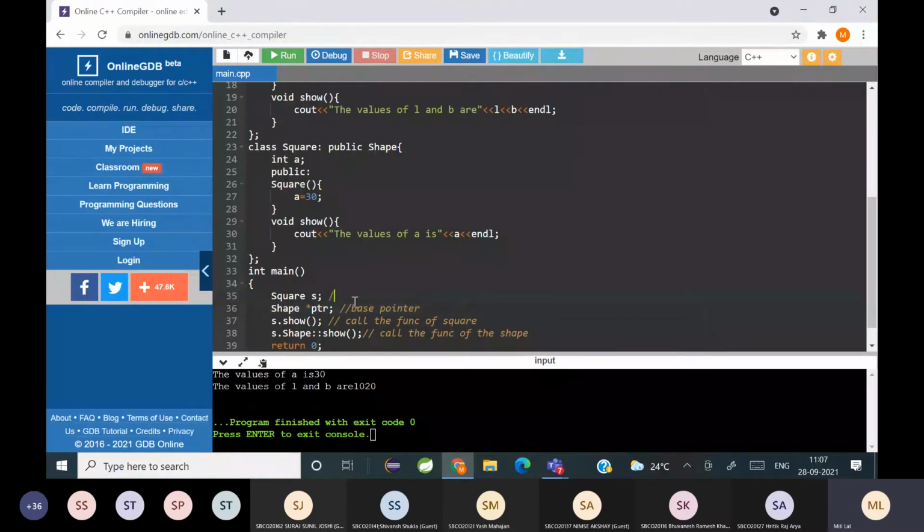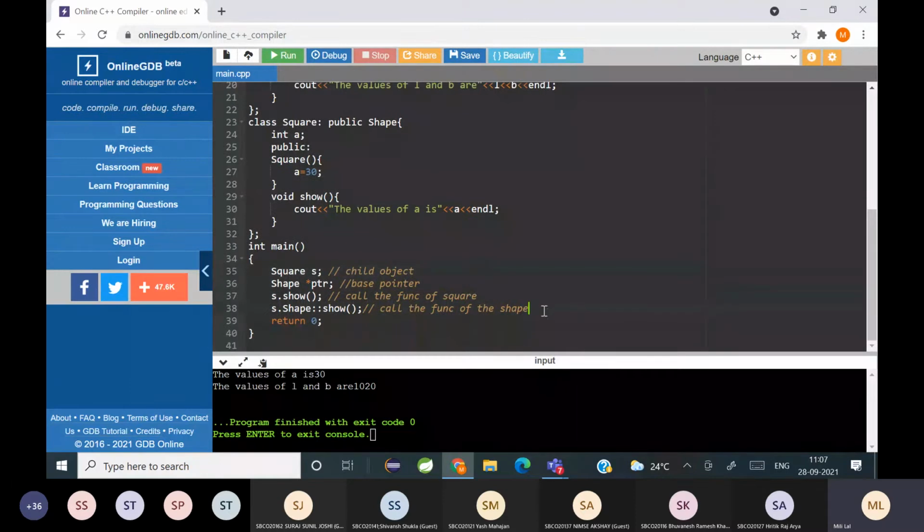This is the child object. Suppose I assign the base pointer the address of the child object. The base pointer will point to the address of the child, but this will happen at the runtime.